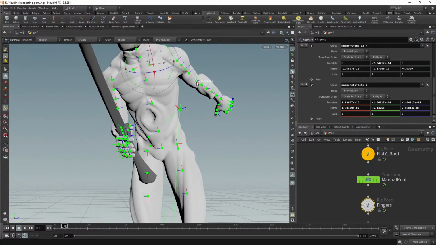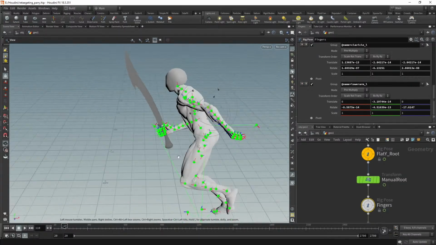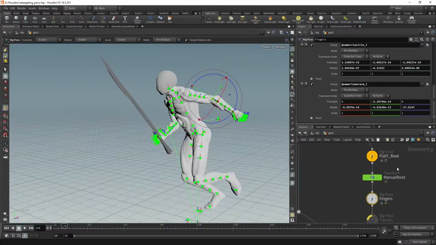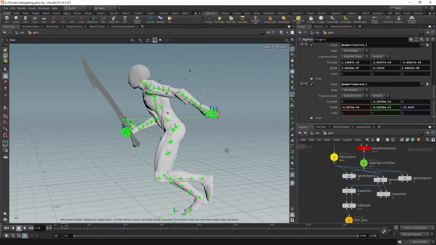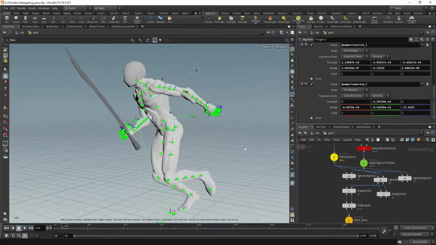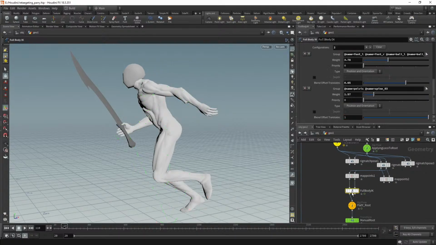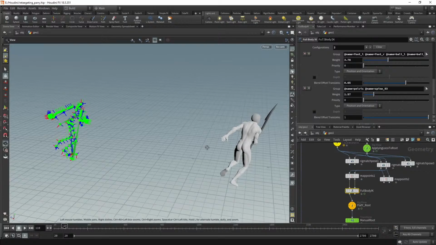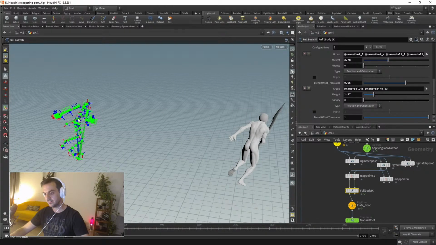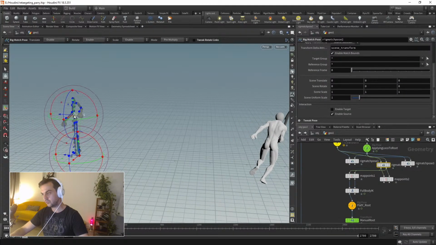Let's change this here. You can change this also in the full body IK, because one of the beauties is that it's non-destructive. I can leave this in this kind of viewer with the geometry, and I can go now to the full body IK. While I'm seeing the full body IK there, which is going to be complicated because it's separated, let's say that I take the spine here, the match pose, this one. So I'm going to take the spine, for example, and I can start doing these things.